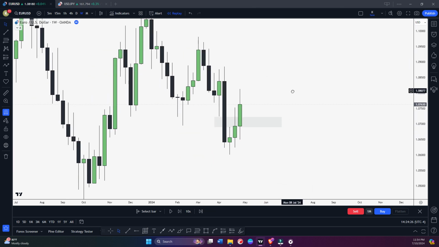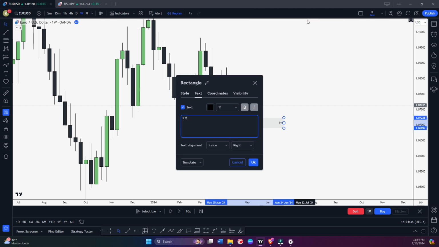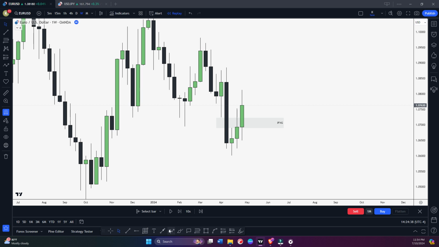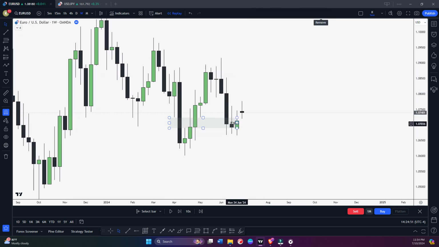So I hope you guys are getting it, okay? You can see in this candle we closed above this fair value gap. So now this is basically our inverted fair value gap. So maybe in future if we come to this price we can continue trading higher, okay? So let's see. Oh, sorry, let me delete this. So here you can see we tap this inverted fair value gap, and you can expect continued momentum to the upside.